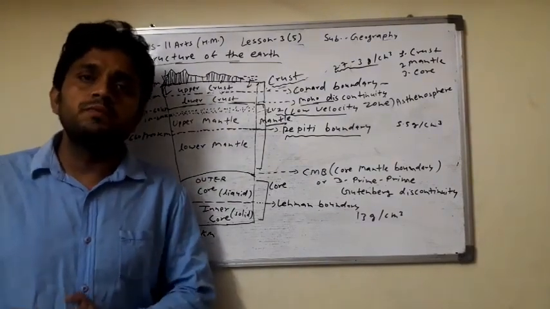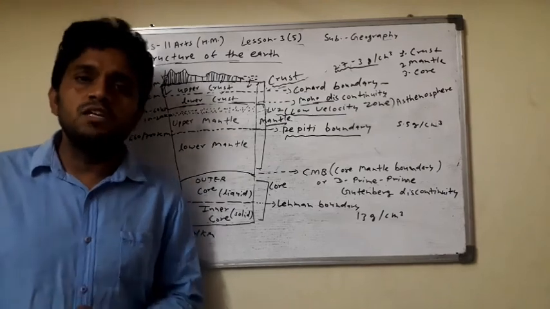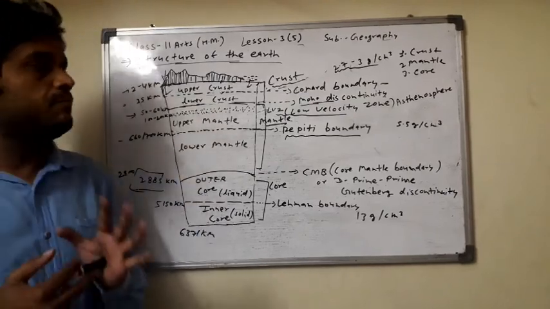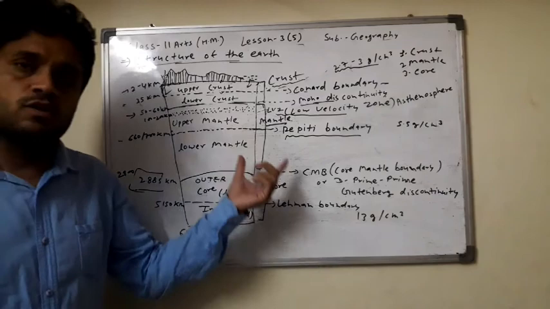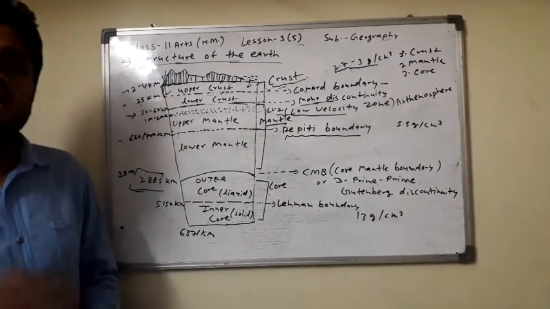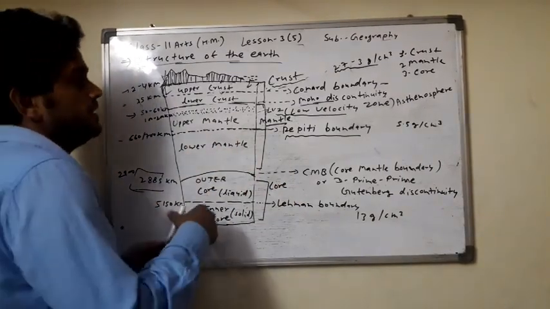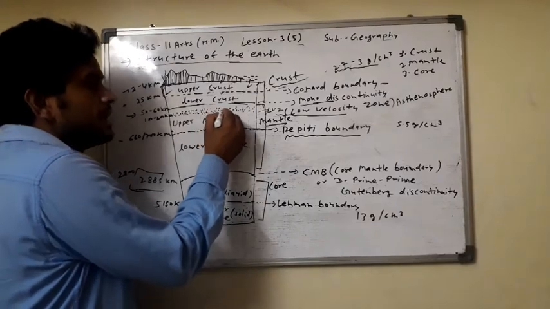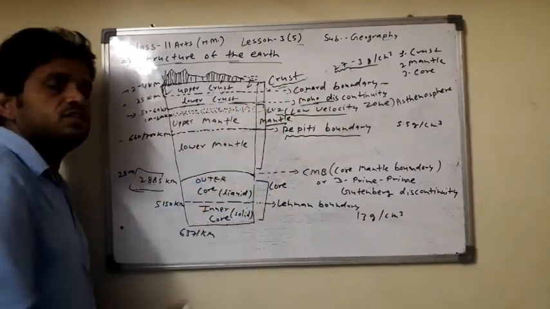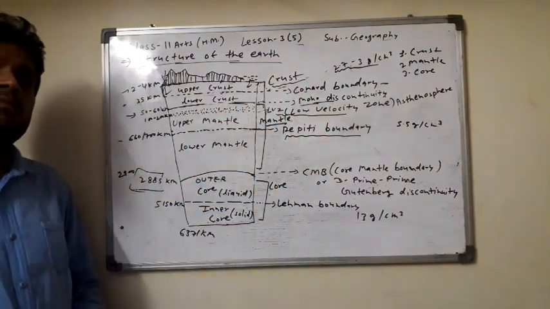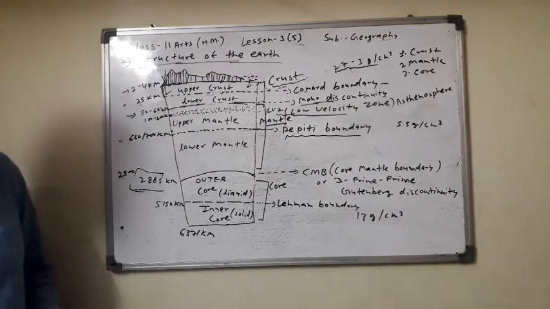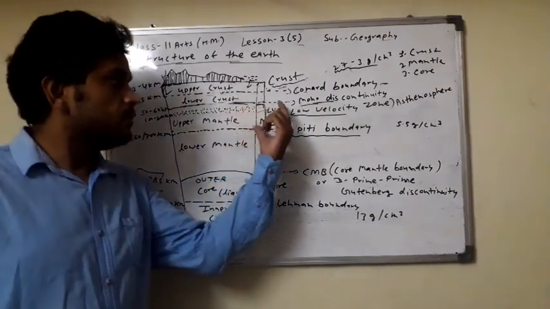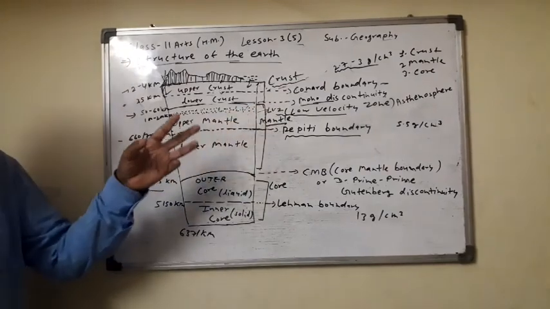The source of the magma and the process of volcano, the main source is the asthenosphere. जब भी मैग्मा बाहर निकलता है, वोल्केनिक इरप्शन होता है तो मैग्मा कहां से आ रहा है, फ्रॉम द asthenosphere. ठीक है, the magma's main source is the asthenosphere found in the upper mantle. Clear, yes.